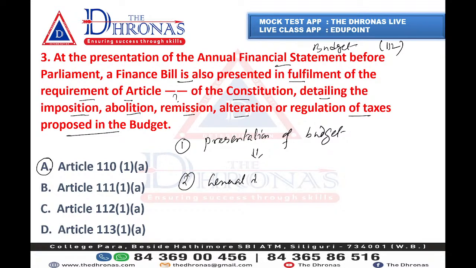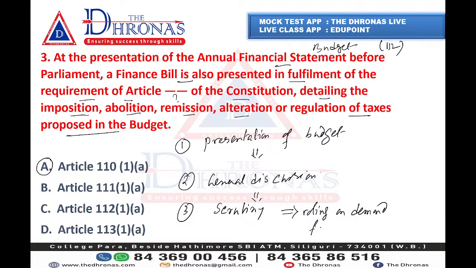After the discussion is over, there will be scrutiny by the departmental committee. After the scrutiny, there will be voting on demand for grants. And after that, there will be passing of the appropriation bill.